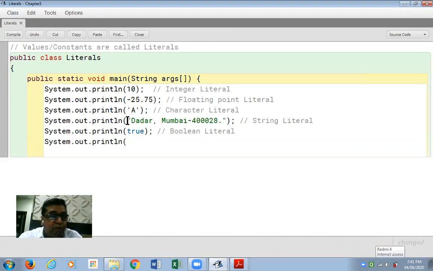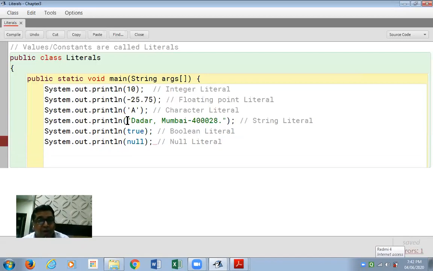And there is one more type of literal which would be used by us a bit rarely, and that is null. Now, null literal means no value. Yes, no value in Java is called a null literal.